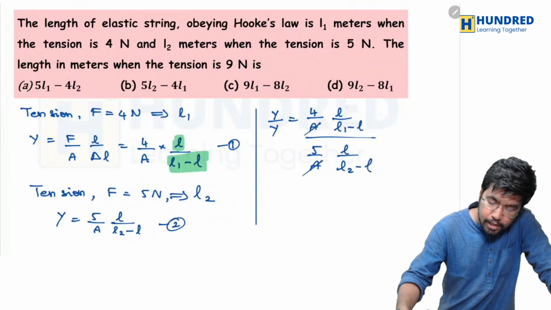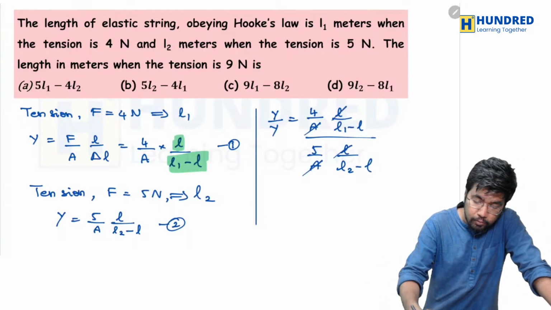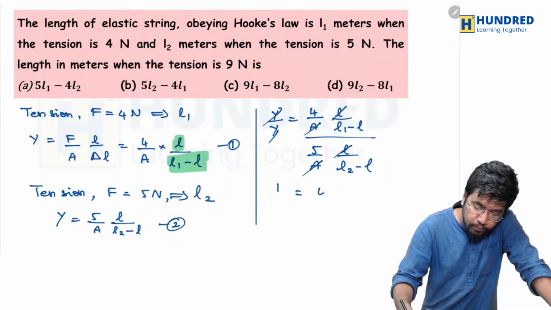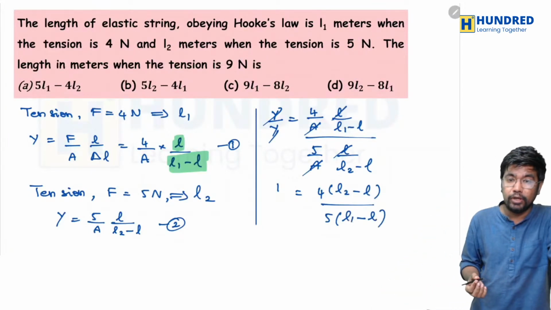So A, L and L get cancelled, and even Y and Y get cancelled. So 1 is equal to 4 into L2 minus L, divided by 5 into L1 minus L. This is the equation that we are going to get.